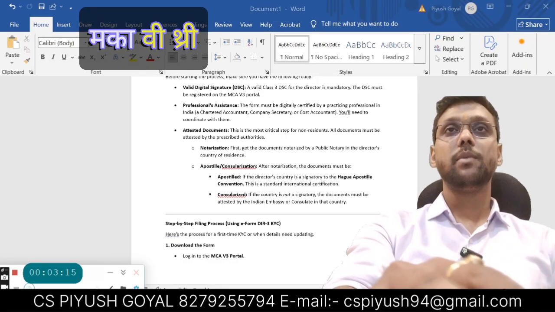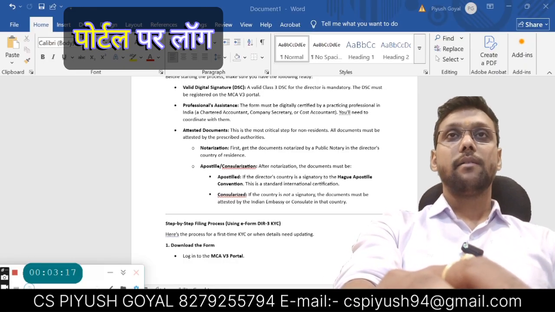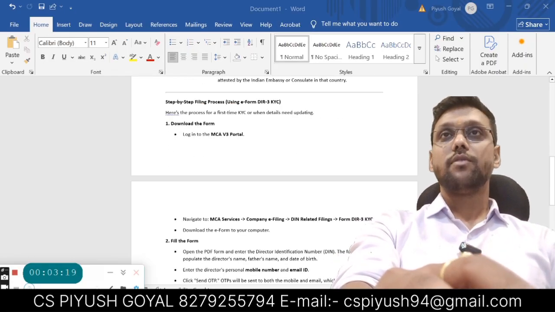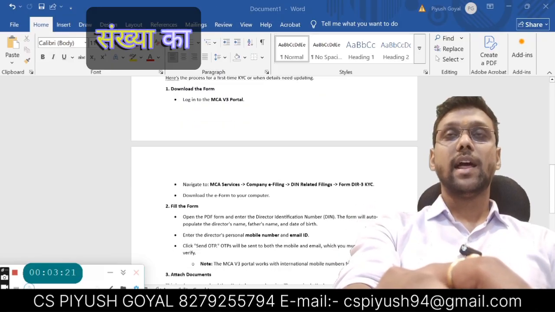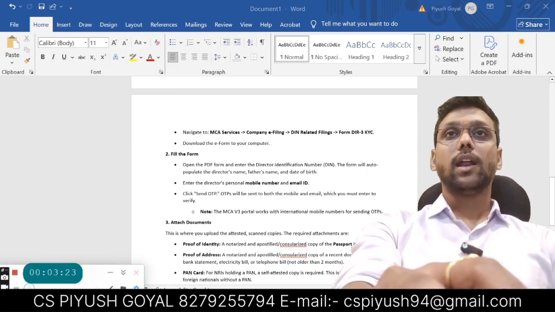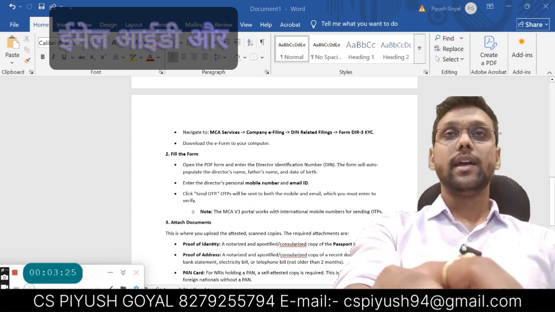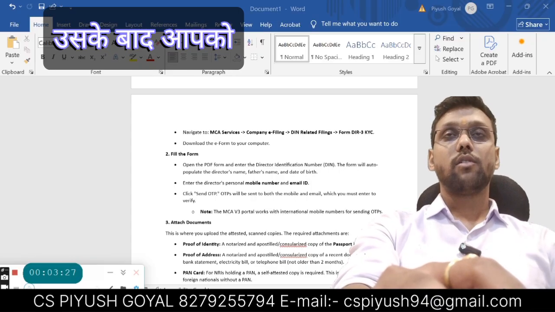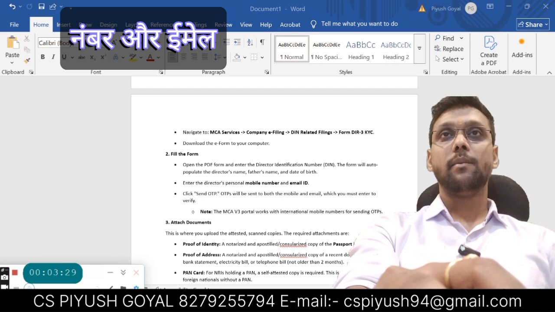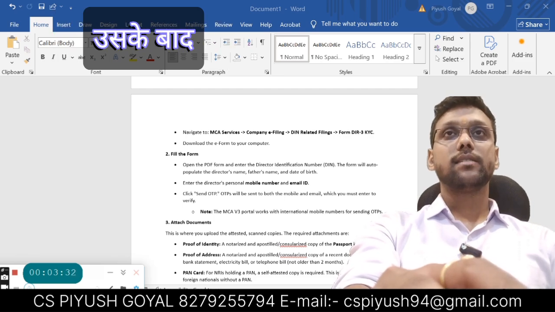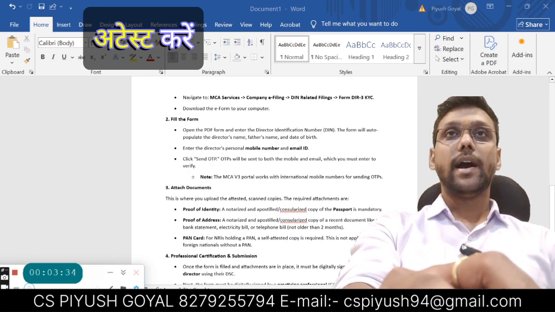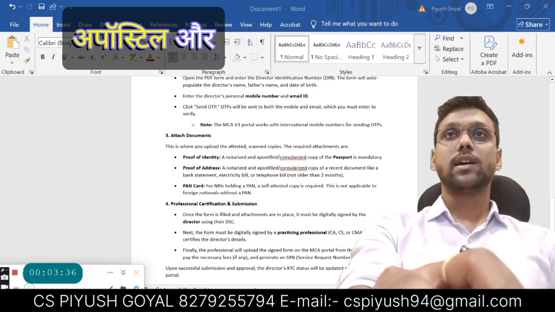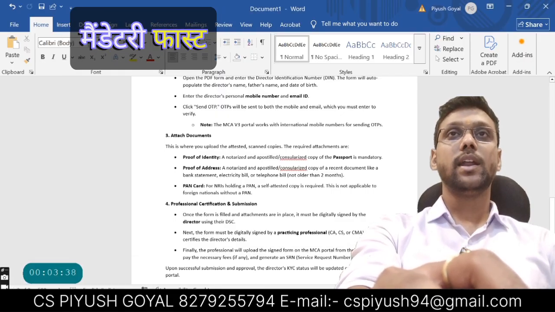First of all, log in on the MCA V3 portal and fill in the forms and mention the director identification number. Enter the director's personal mobile number and email ID, and thereafter send the OTP to the mobile number and email ID. After that, attach the following documents: proof of identity, a notarized, apostilled and consular copy of the passport, which is mandatory.